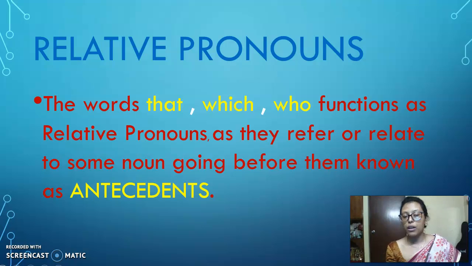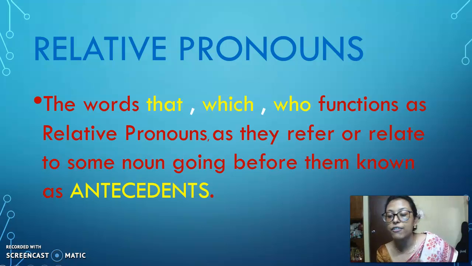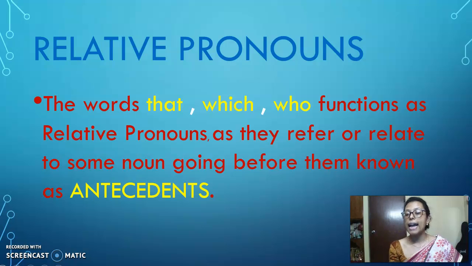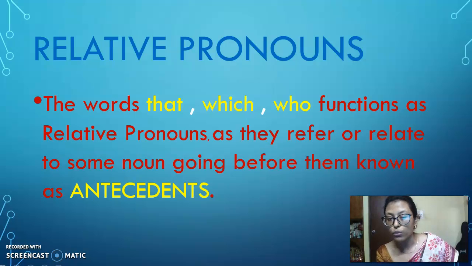So, relative pronoun, as I said, the words that, which, who function as relative pronouns as they refer or relate to some noun going before them, also known as antecedents. We all know that pronouns are generally used in place of nouns, right?